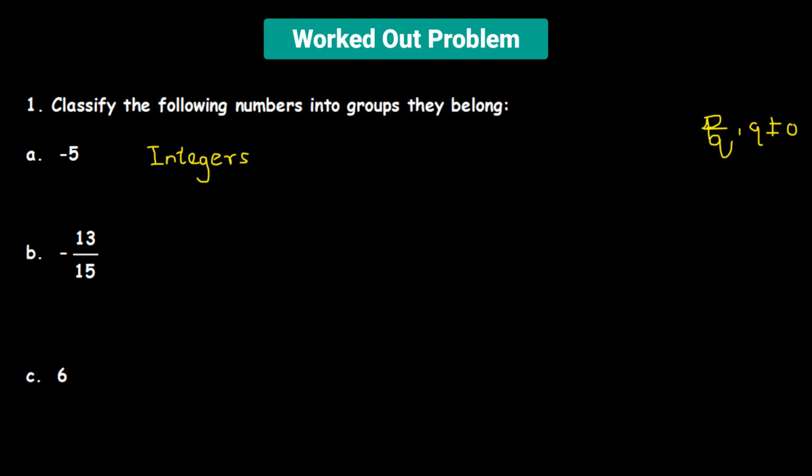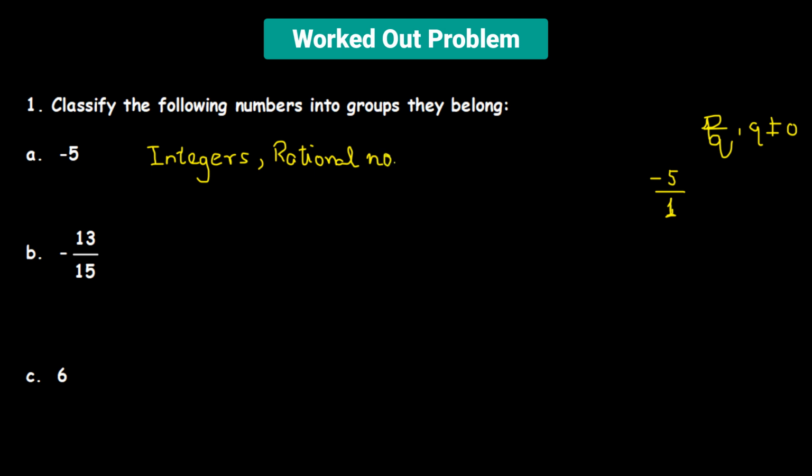You might say that it's not, because it's not in the form of P over Q. But we can always rewrite -5 as -5 divided by 1. We can always divide any given number by 1, and now it gets converted into a rational number P over Q, where P is -5 and Q is 1. So this is also a rational number.